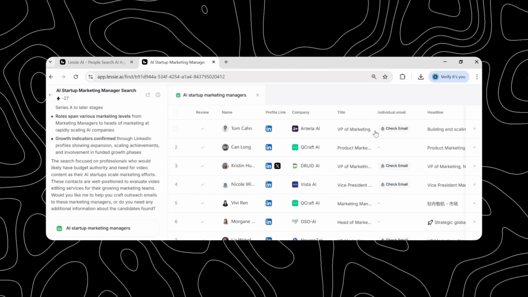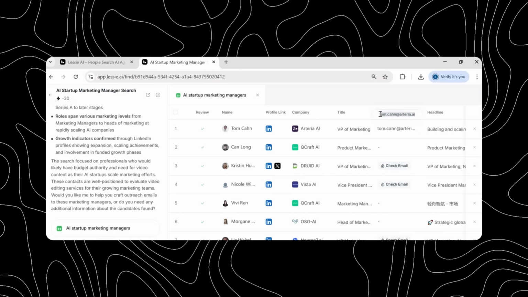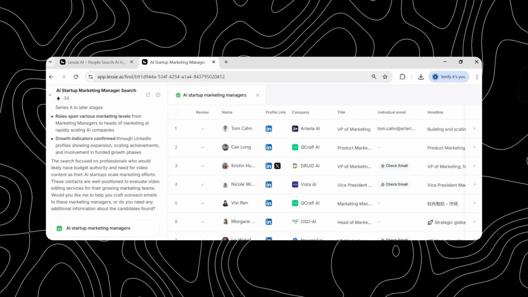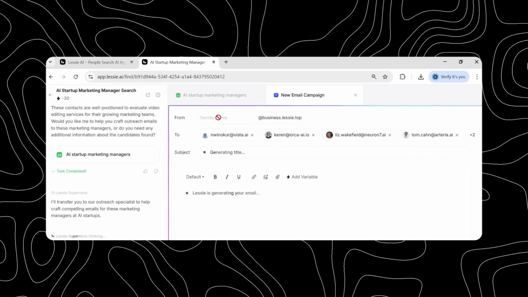This kind of structured data is extremely valuable. Normally, it would take days or even weeks to collect and organize this manually. Here, it's done in minutes. You can also import this file into your CRM and use it for follow-ups, tracking, and long-term relationship building.